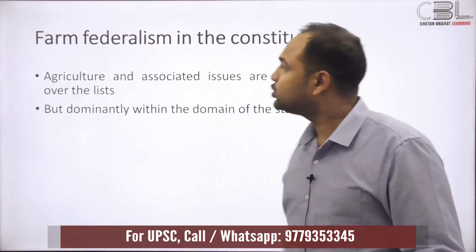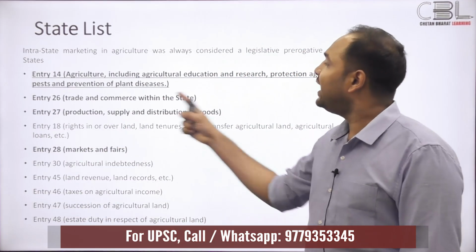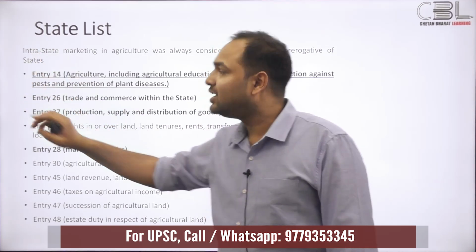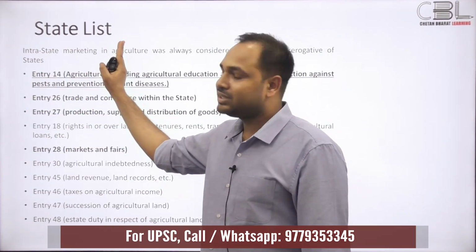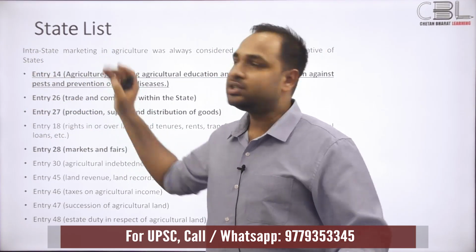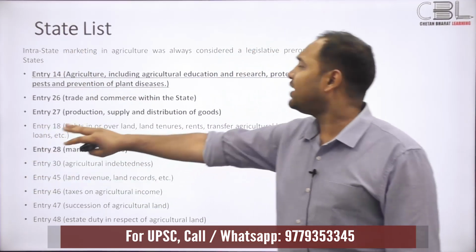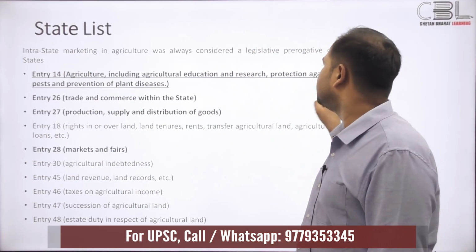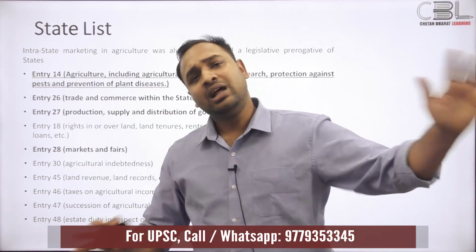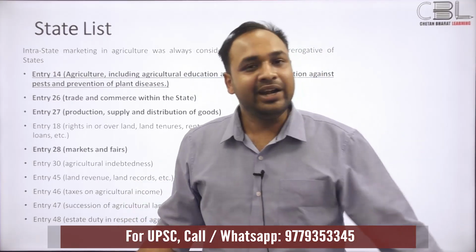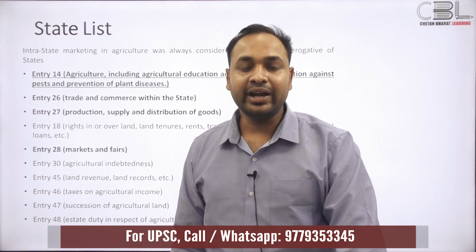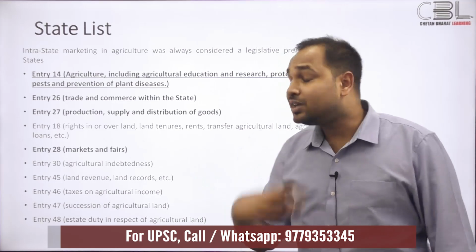How can we be so sure? Because there is an entry 14 in the state list that pretty much says agriculture. That's it, right? Agriculture, part of the state list, and then it adds including agricultural education, research, protection, and so on. But the verdict is clear. Entry 14, state. All right, that's the important bit. Then there are some interesting entries.